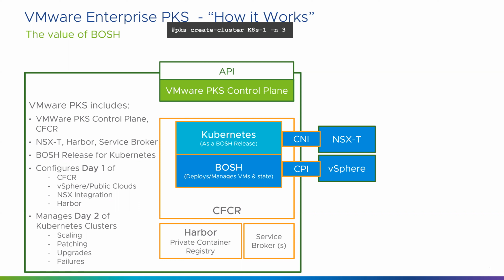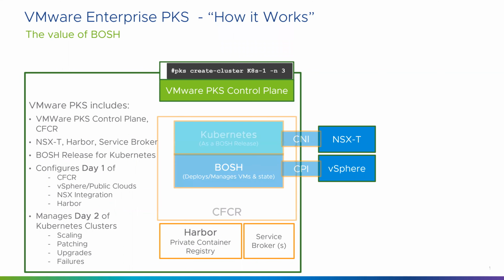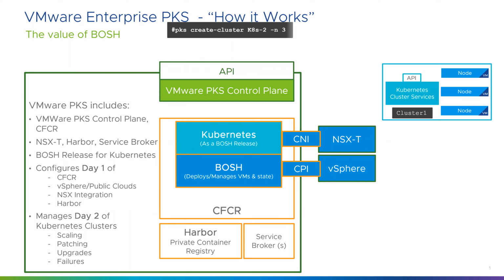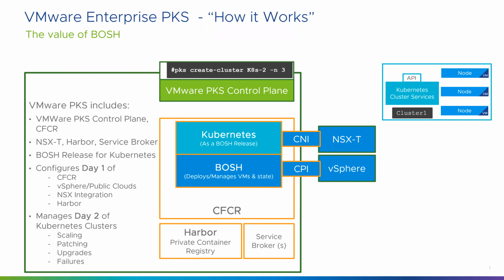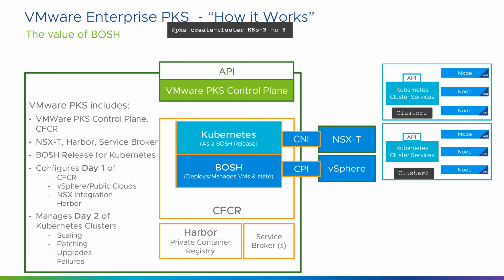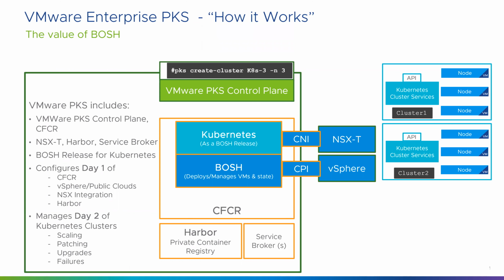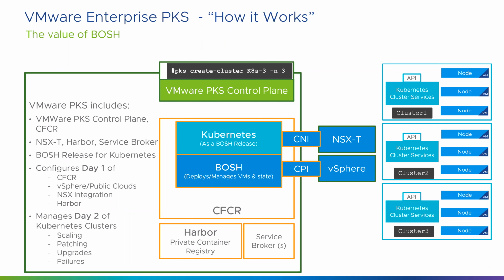A pod is nothing but a group of containers which are brought up at the same time. So a pod can have one container or n number of containers. Now, when this command is issued by the PKS user, it actually talks to BOSH and then starts provisioning VMs.